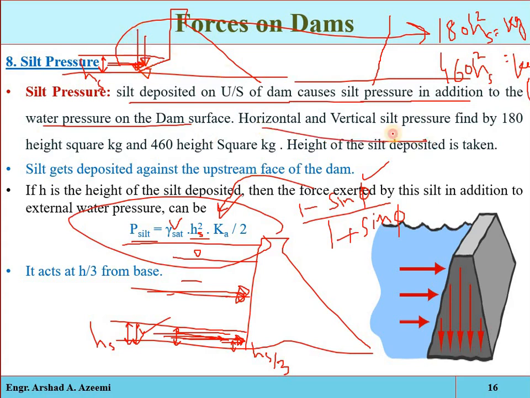So the horizontal and vertical silt pressure will be 180 HS square and 460 HS square in kilograms, and the height of the silt deposited will be taken. And the point of action will be 1/3 of the depth of the silt from the base of the reservoir. So that is the silt pressure.